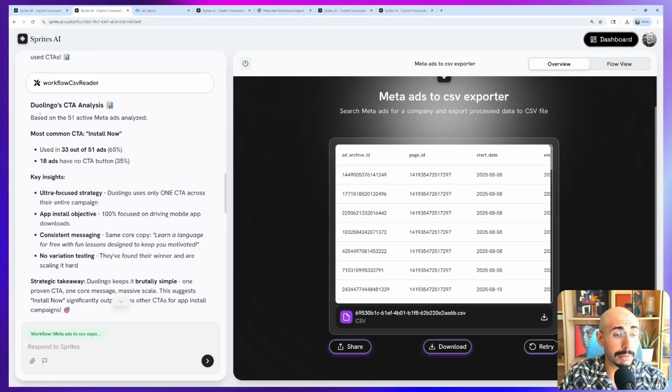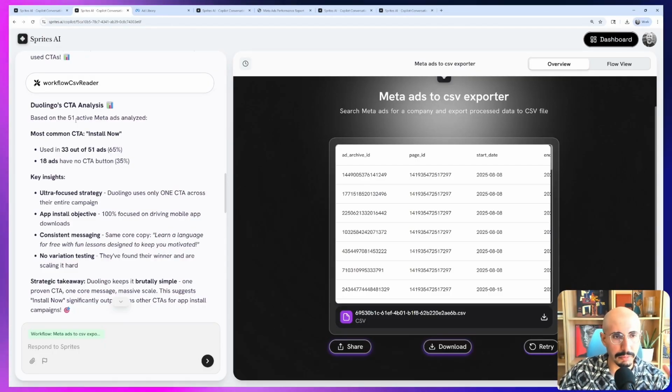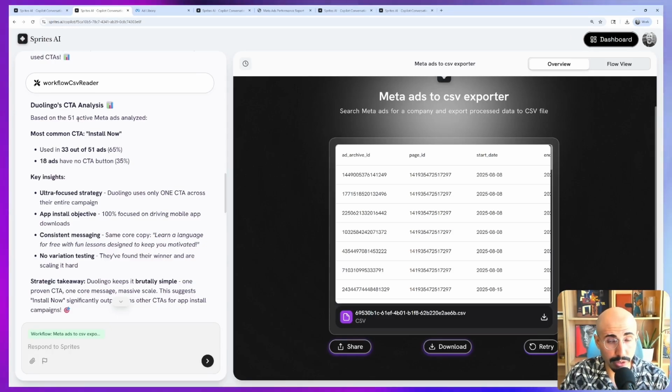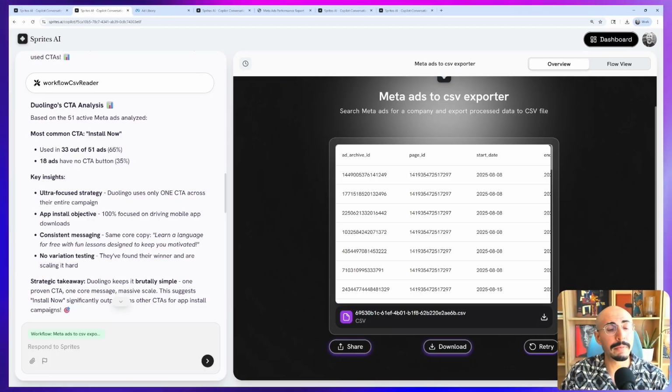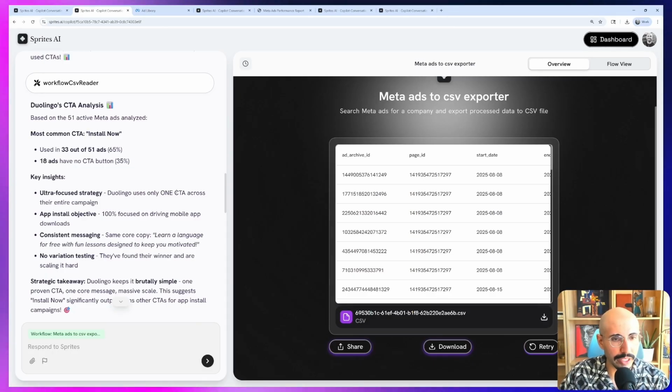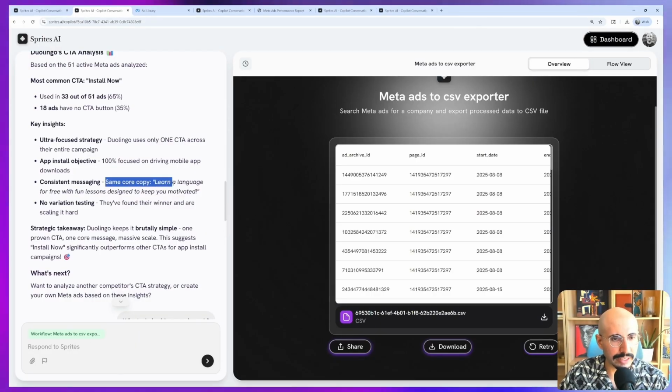And then it's proposing that based on the 51 active ads from Duolingo, of course, if I run this for several companies, I would have a larger ad set and do a more comprehensive analysis. But just based on Duolingo's 51 ads, and they're crushing it on growth, I would trust their method. The most common CTA is install now. So 33 out of 51 ads, Sprites lets me know, use the install now CTA. So if I was running ads for a consumer app, I'd probably make all my CTAs install now. So ultra focused, one CTA across their entire campaign, 100% focused on driving app downloads, consistent messaging.